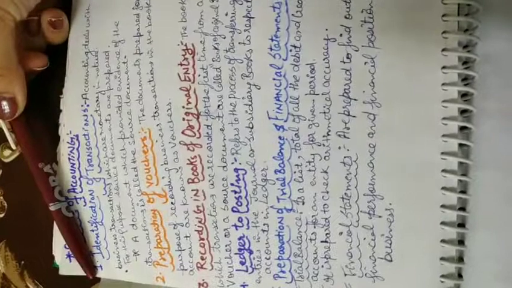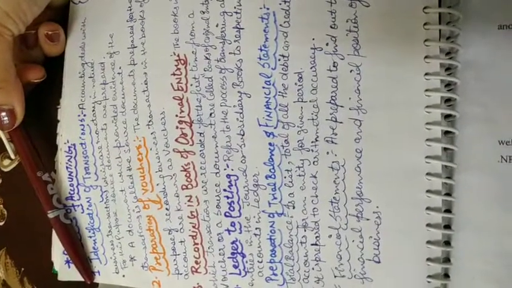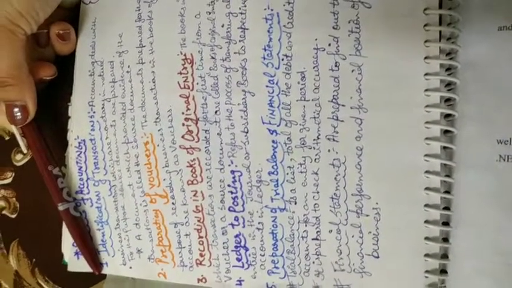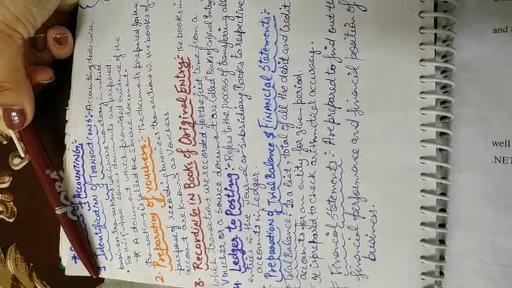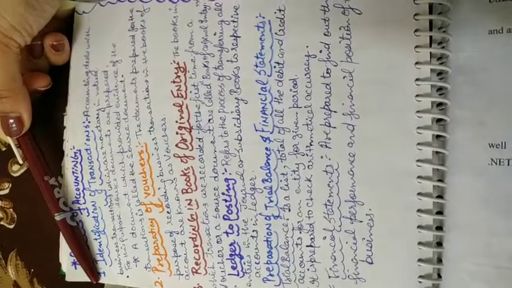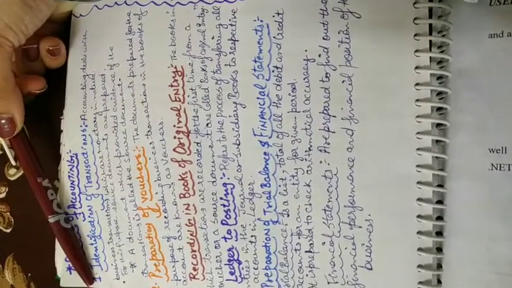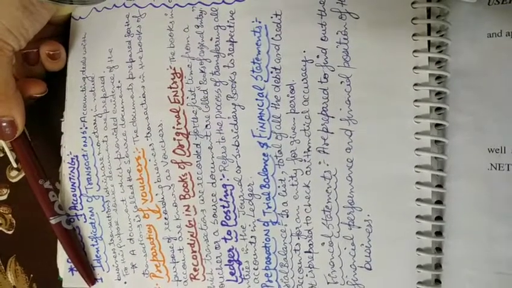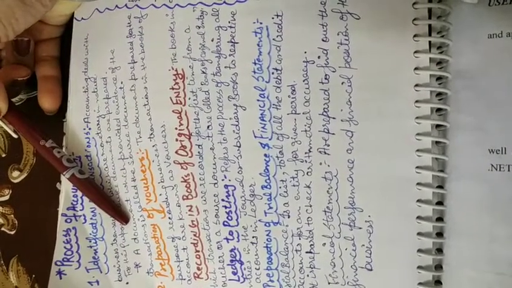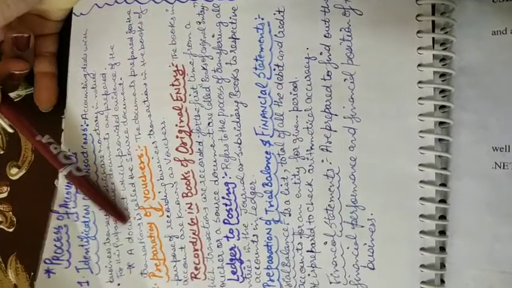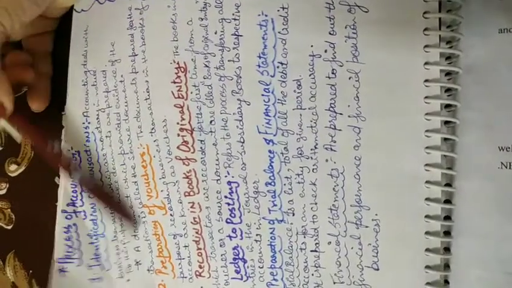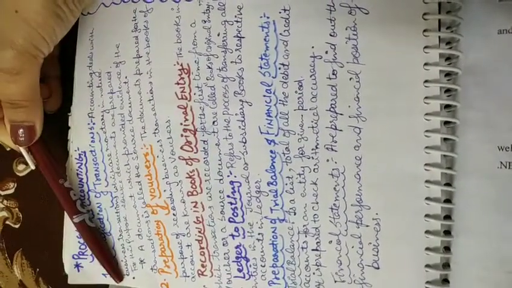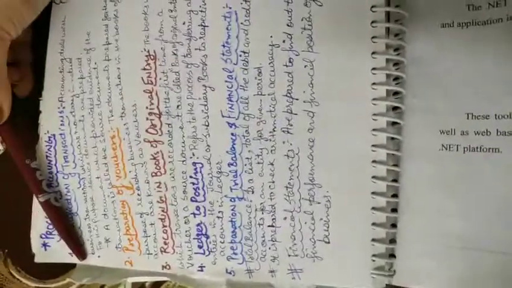How do we identify our transaction? In a business, we record those transactions which we can measure in terms of money, and evidence is a must. Evidence means a bill, a document which provides evidence that some business transaction has happened, that means a sale or purchase.